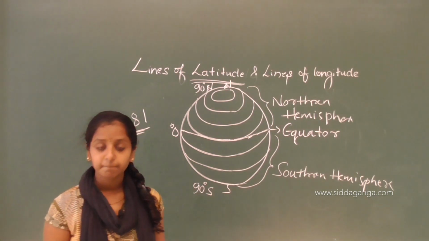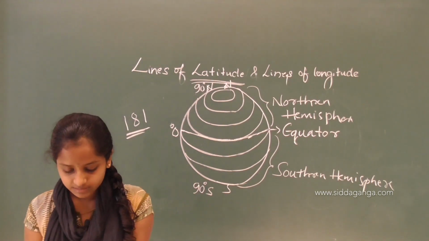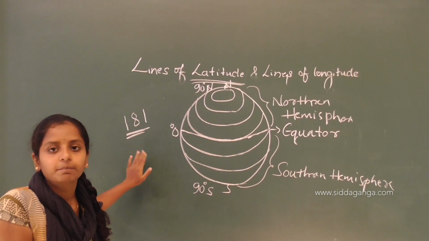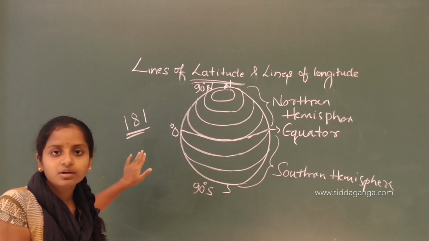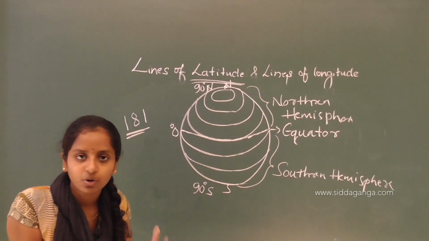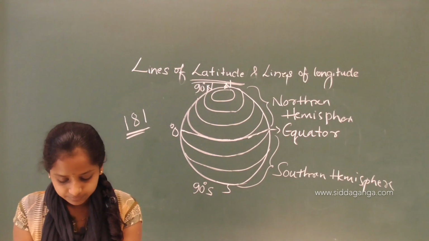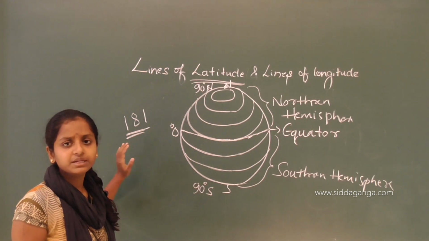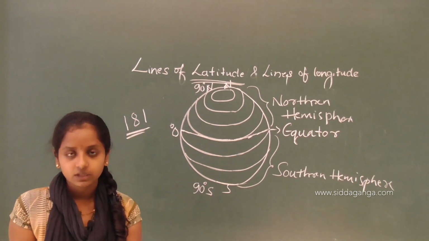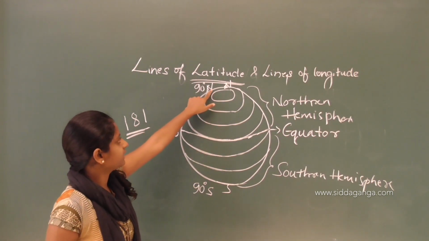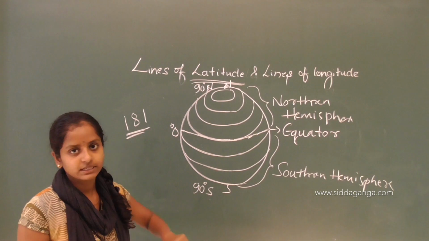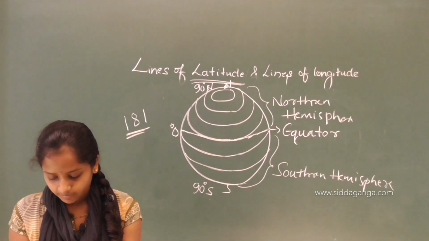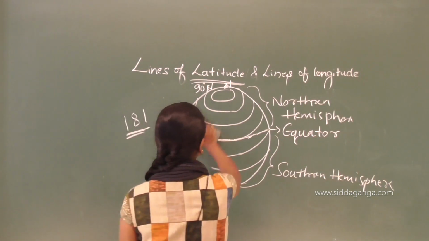There are many parallels which are considered important on a globe. So in total there will be 181 parallels, but in this 181 not all are important. Some are very important, like 7 of them; these 7 will be the main important lines. The North Pole, that is 90 degree, and the South Pole, that is 90 degree, and the Arctic Circle, that is 66.5. Let me show it like this.